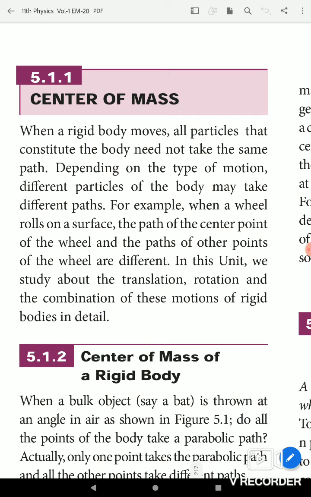When a rigid body moves, all particles that constitute the body need not take the same path. Depending on the type of motion, different particles of the body may take different paths. For example, when a wheel rolls on a surface, the path of the center point of the wheel and the path of other points of the wheel are different.